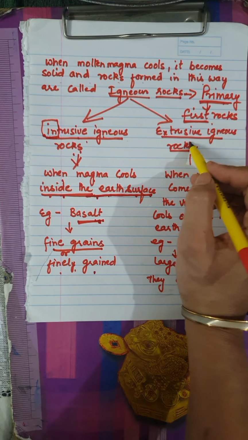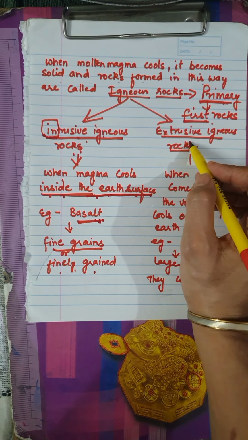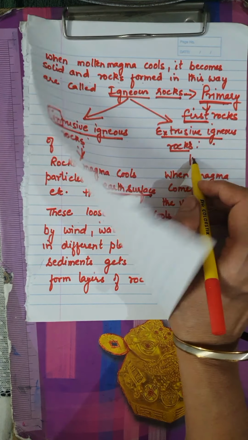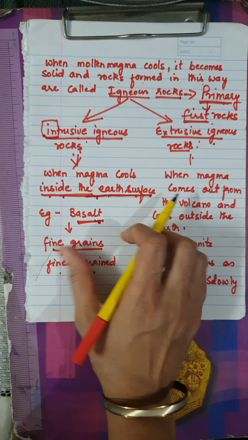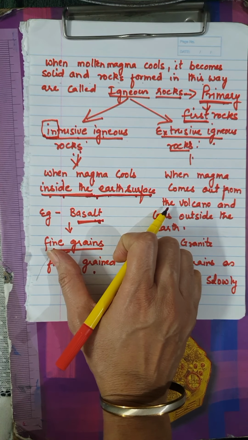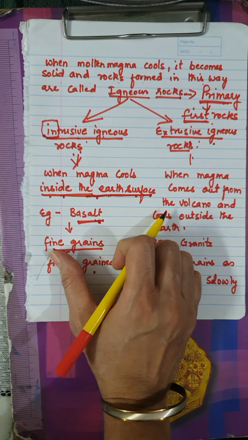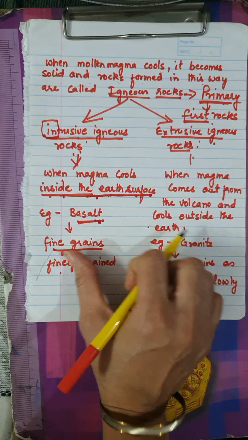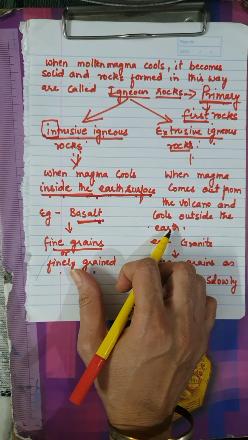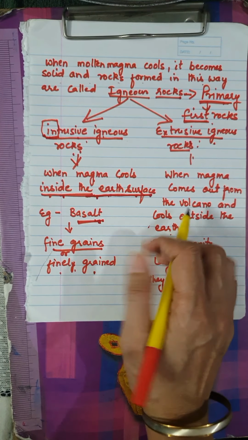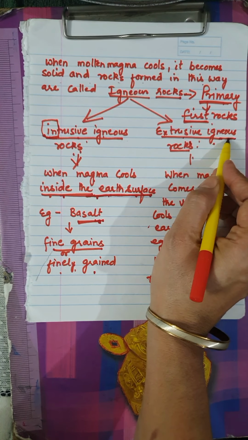So now the second type is extrusive igneous rocks. Now children, when the molten material comes out from a volcano, it starts cooling outside the earth's surface, that is on the earth's surface. So it becomes extrusive igneous rocks.